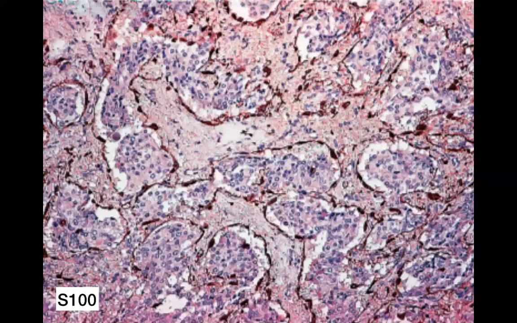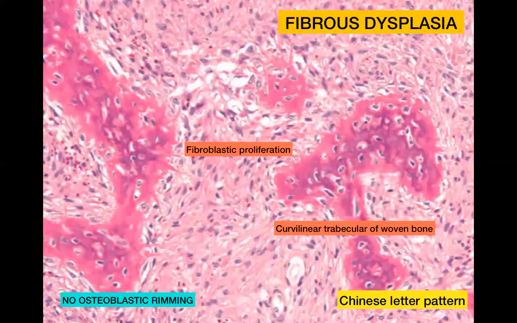So moving on to the next entity, this is a benign neoplasm of the bone which occurs in the medullary region of the bone. And this is called fibrous dysplasia. So this is actually characterized by the curvilinear trabeculae of woven bone. And in the background, you have fibroblastic proliferation.